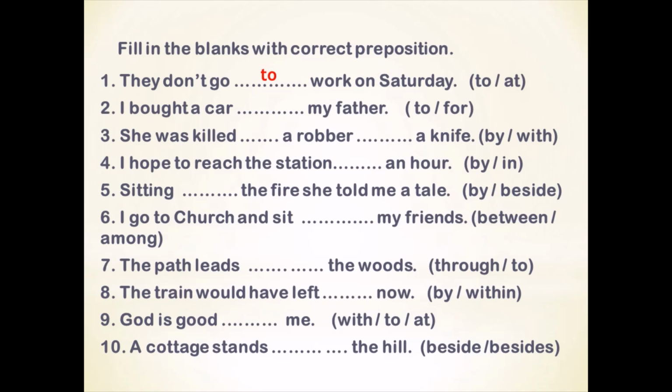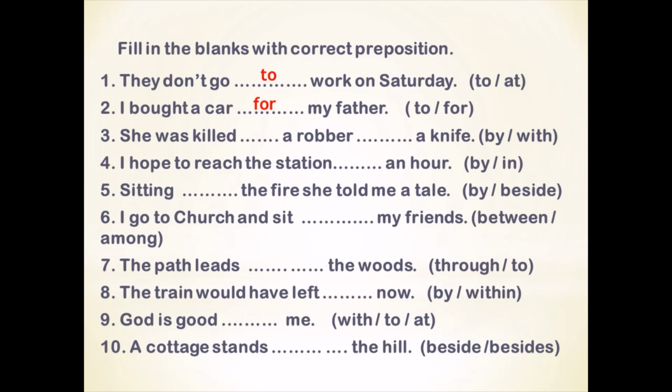I bought a car to my father, for my father. To is used when an action is directed towards someone and for is used with the purpose. Here I bought a car for my father because my father is the purpose behind buying a car. It would have been to if I gave a car to my father because there I am making an action to my father.